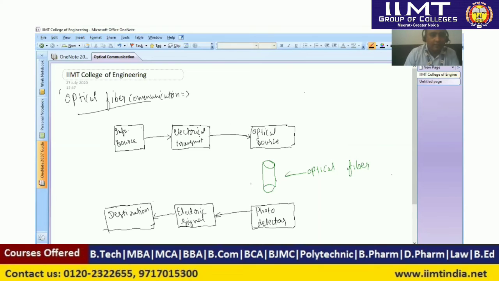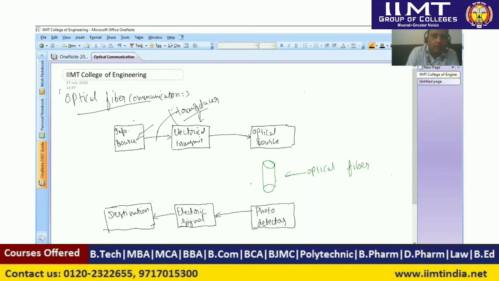So as we can see in the block diagram, this is the optical information source. Information can be a non-electrical thing. Suppose it might be an audio or an image. So first we need to convert that non-electrical signal into an electrical signal by using a transducer.